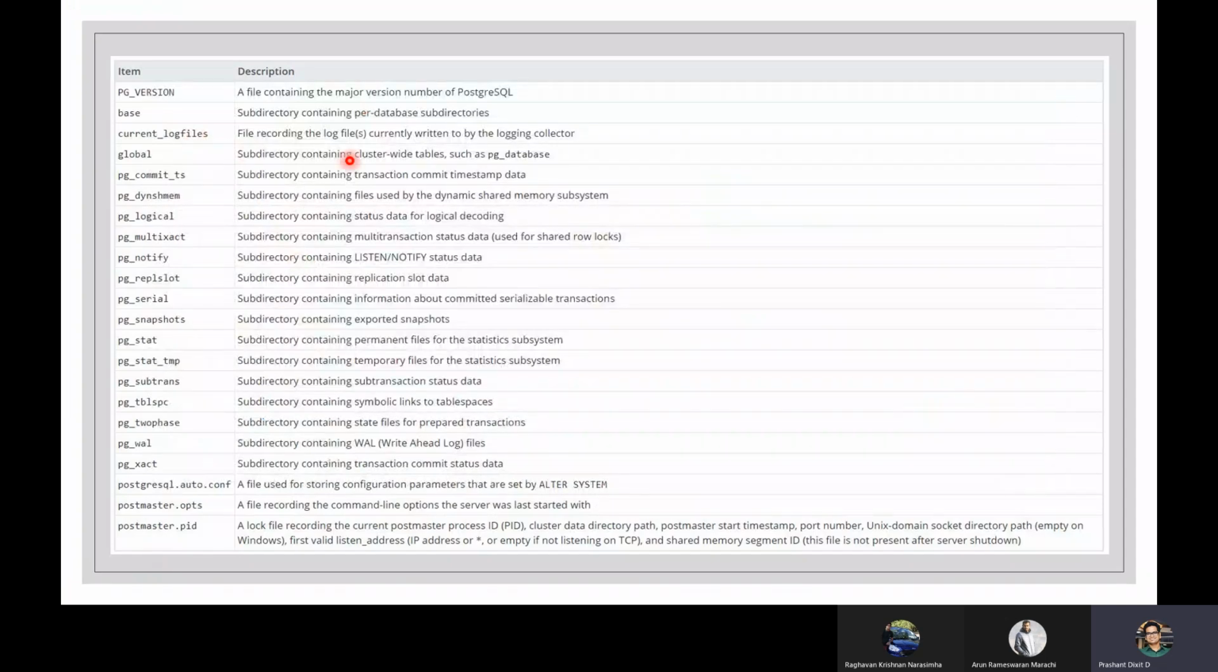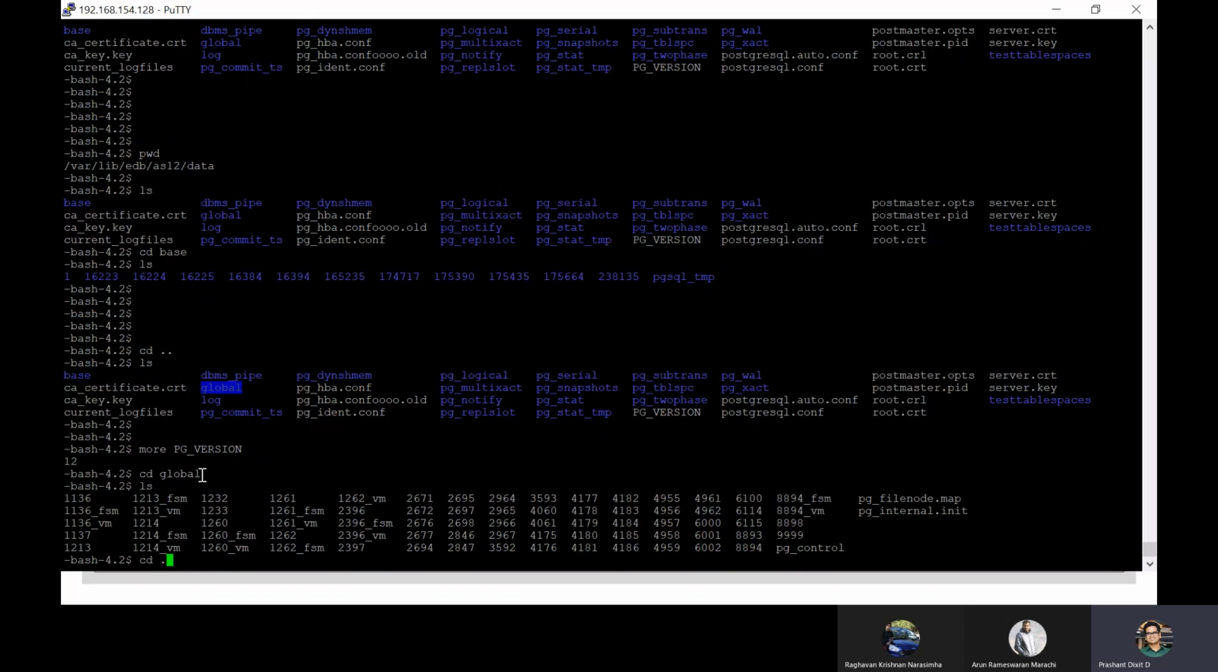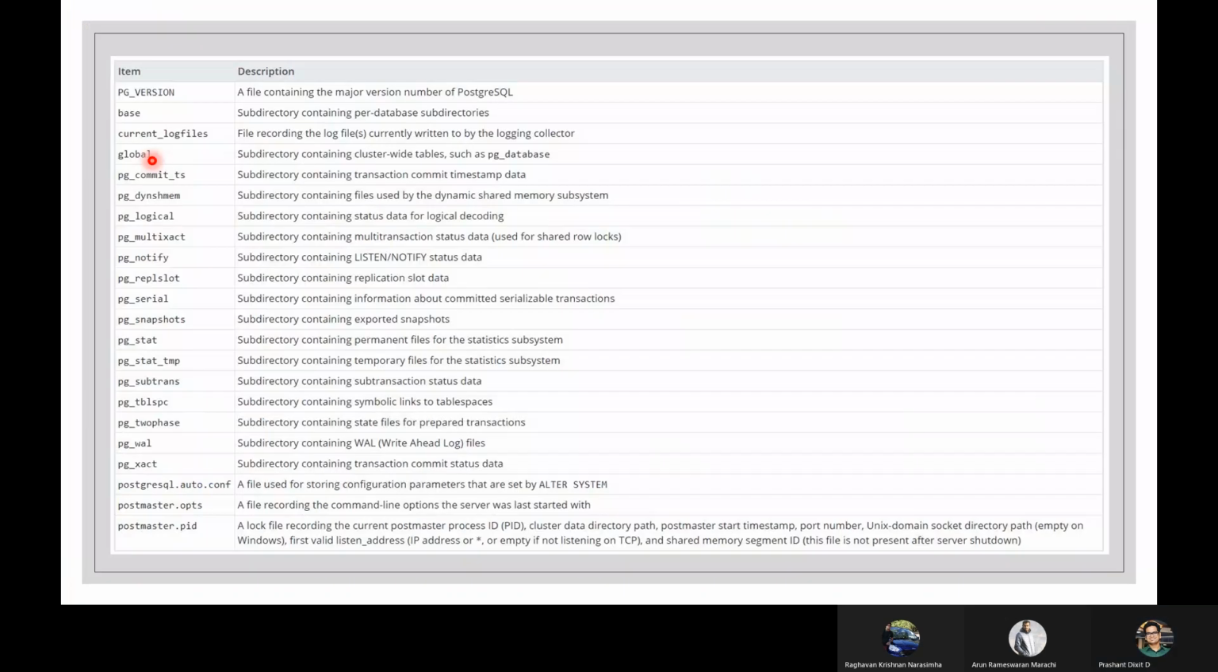But these are tables which are cluster wide tables or catalog. Very frequently we queried the PG tables. If you remember, we used PG user, PG roles, right? Those are the tables. So that table specific information is always available under the global directory, because those are globally accessed. PG commit and PG logical, PG multi extract, right? PG wall is the directory which contains wall files or write ahead files. So this is again a very important directory, right?